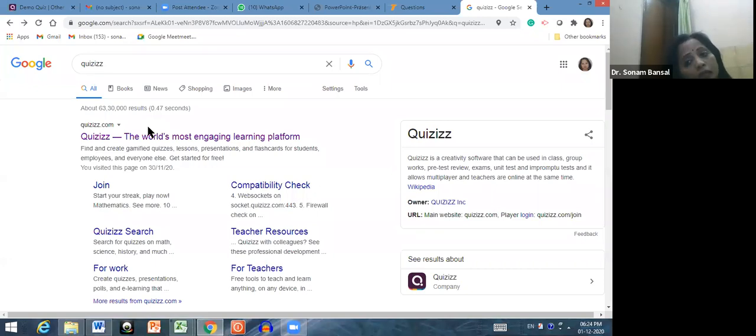Quizizz is a very, very creative software as it is written over here, that you can use in your class as an individual student, as a group work, as a pre-test review, as an exam, and you can enjoy even. The teacher and the students both can enjoy. And the good point of this particular quiz is that many quizzes are already available online.